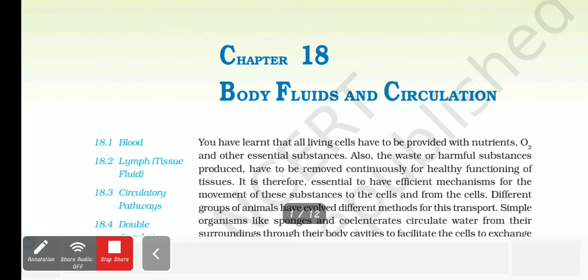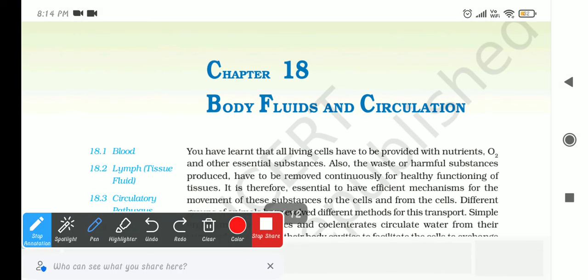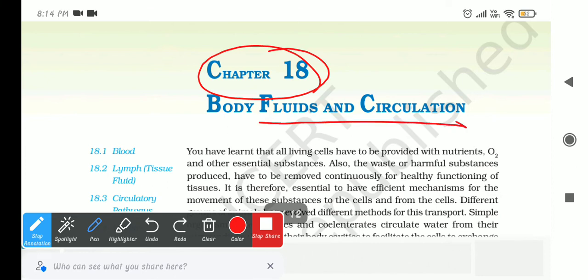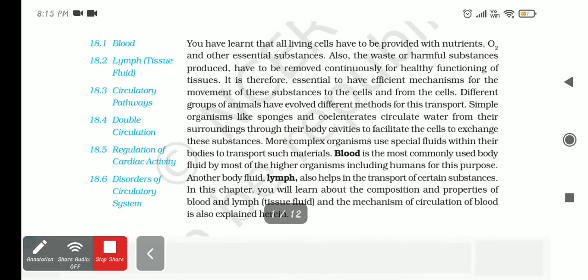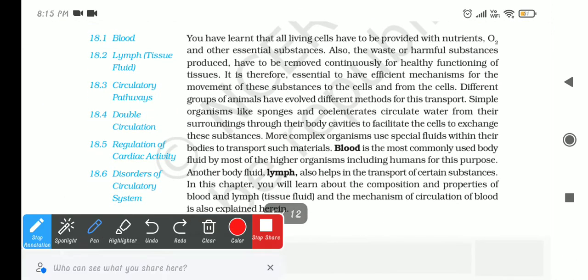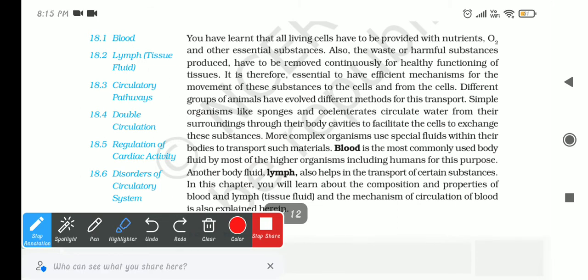Everyone, from today we are going to start the second part of our chapter, which is body fluids and the circulation. In the last class I was not able to make you understand properly the first part of this chapter, so I'm going to continue from the starting. Hopefully you will understand this part.